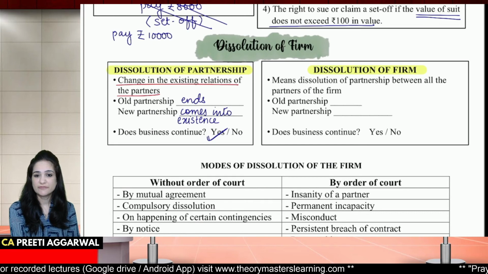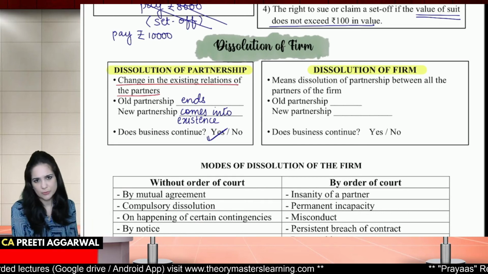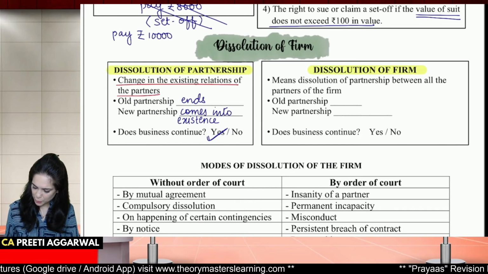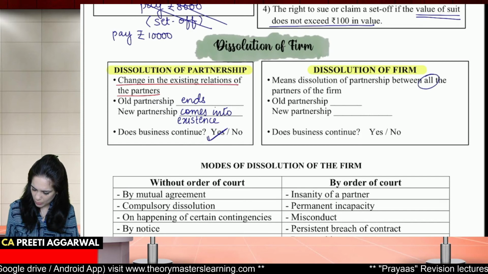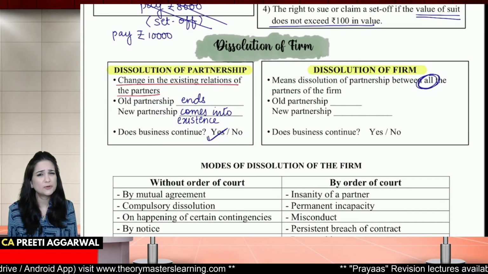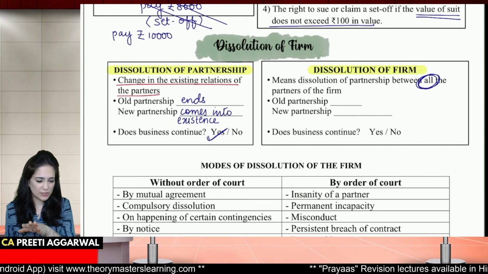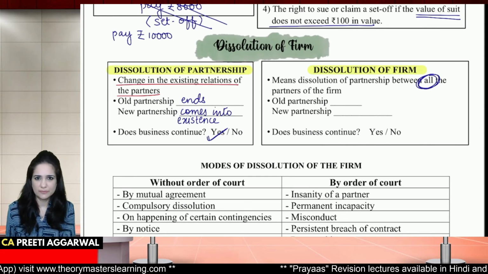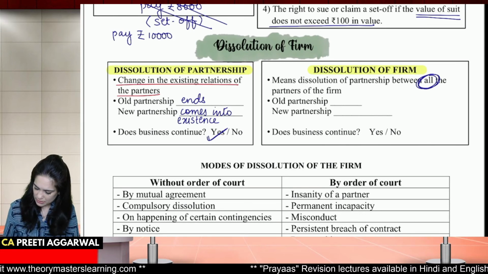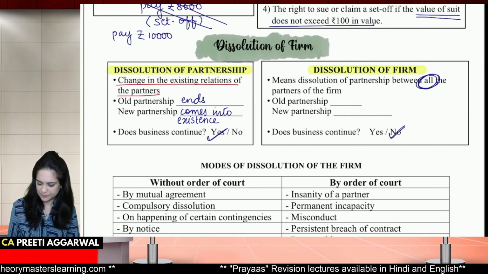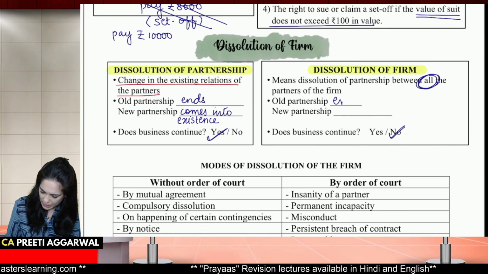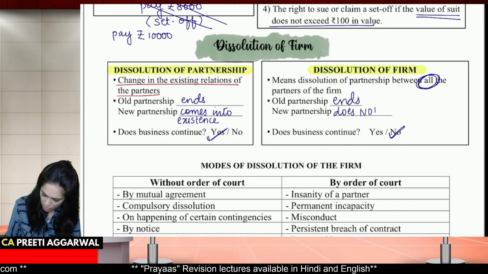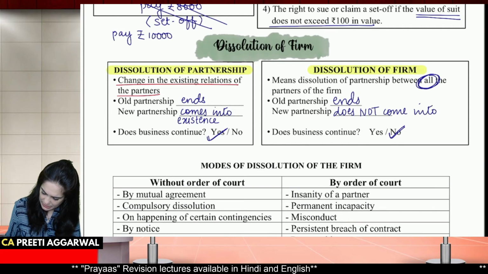But dissolution of firm means everything comes to an end. It is a dissolution of partnership between all the partners. So if they decide that no, we don't want to continue, we want to end the firm, then yes, the business does not continue. The old partnership ends, and a new partnership does not come into existence.